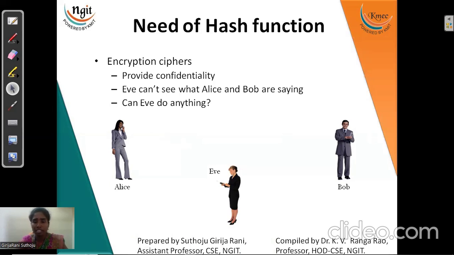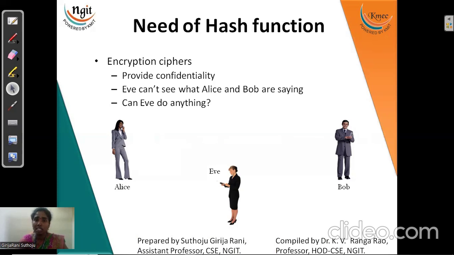We encrypted the data at the sender side, and at the receiver side we are decrypting it. But the receiver doesn't know whether this decrypted data is exactly what was sent by the sender or not. So this kind of thing we need to know about. The communication channels are very weak nowadays, where a number of adversary attacks happen every day.